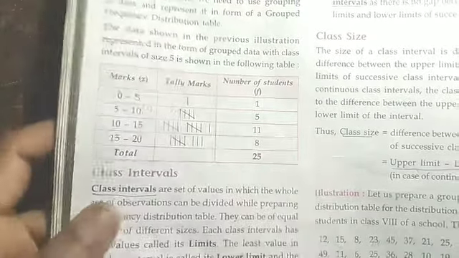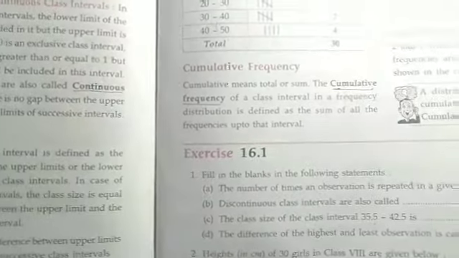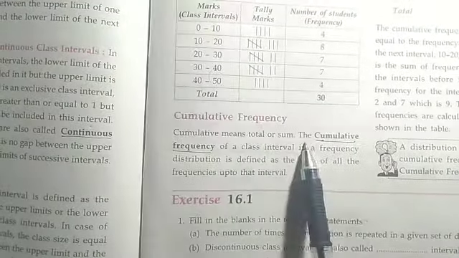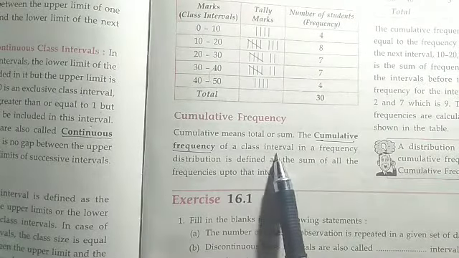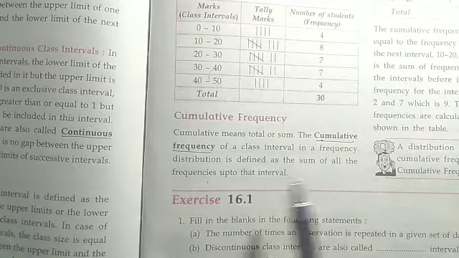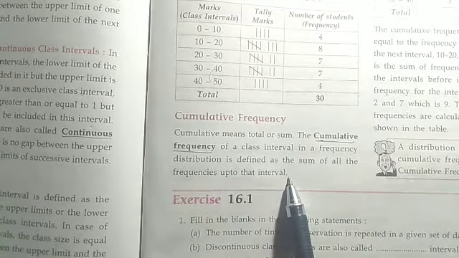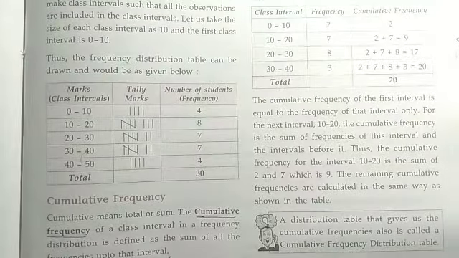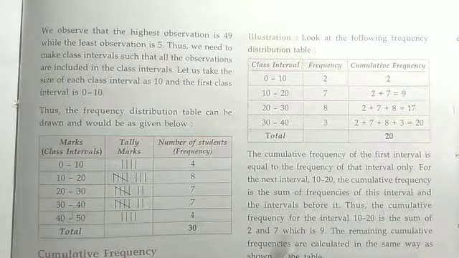Now next one, cumulative frequency. What is meant by cumulative frequency? Cumulative means total or sum. The cumulative frequency of a class interval in a frequency distribution is defined as the sum of all the frequencies up to that interval. That is called cumulative frequency. Here is an example.